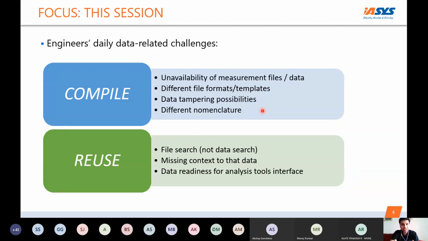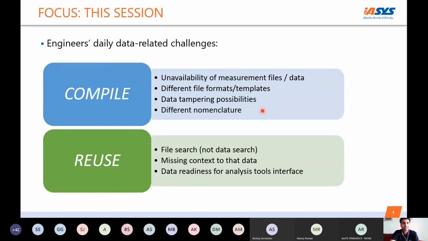The compilation part itself is challenged because of the unavailability of data. Sometimes, even if the test is done, the data hasn't been uploaded, so you have this unavailability of data. Even if the data is there, there are chances that it is stuck in the native systems where it was tested, or on the laptop of the engineer who was working on it.